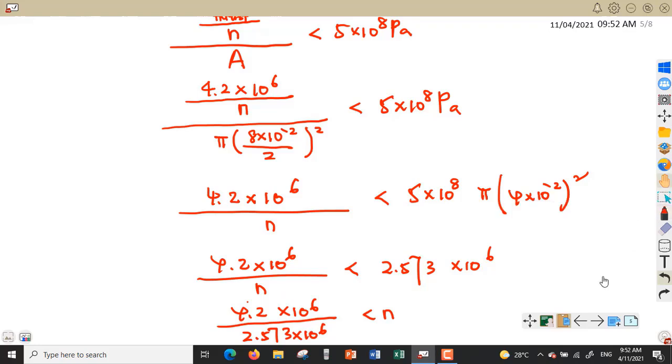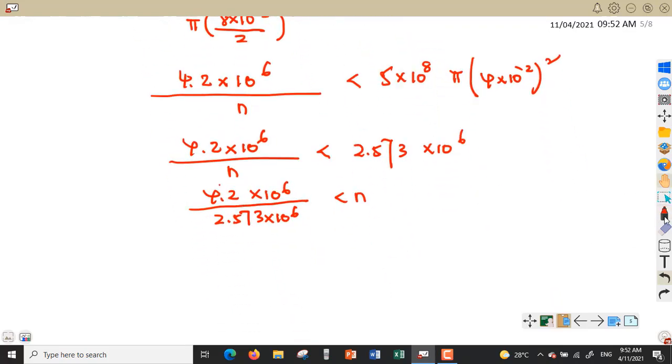Okay, so let's continue with the math. When I solve this, I'll get around 1.675, 6.7 less than n. So it means that for the minimum number of bolts used, the value of n must be greater than 1.67.